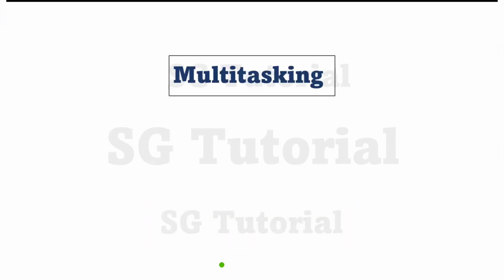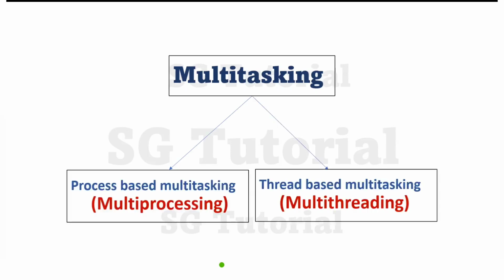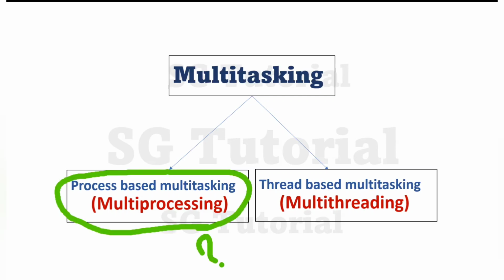Now let's understand the types of multitasking. There are two types of multitasking. That means we can achieve multitasking in two ways: process based multitasking and thread based multitasking. So first let's understand process based multitasking, which is also called multiprocessing. I am not going deep into it because it's beyond the scope of this course. I am just going to cover the basic ideas about multiprocessing.